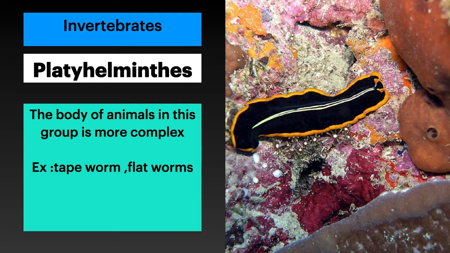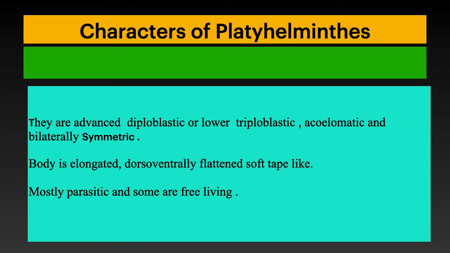Now let us jump into the characteristics of this particular phylum. They are advanced diploblastic or lower triploblastic organisms. Acoelomatic and bilateral symmetry is observed. The body is elongated, dorsoventrally flattened, soft, tape-like or ribbon-like in structure. Mostly they are parasitic and some are free-living.